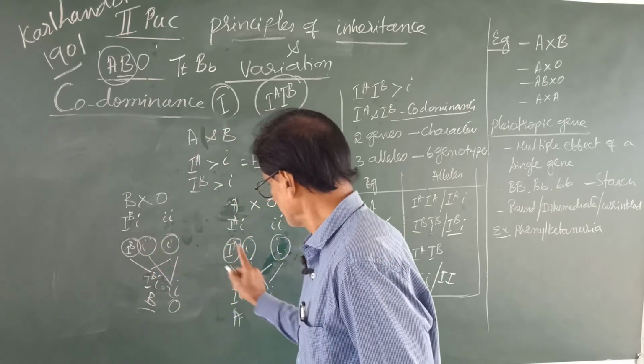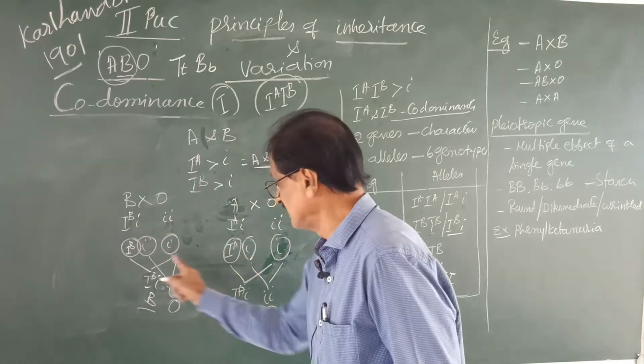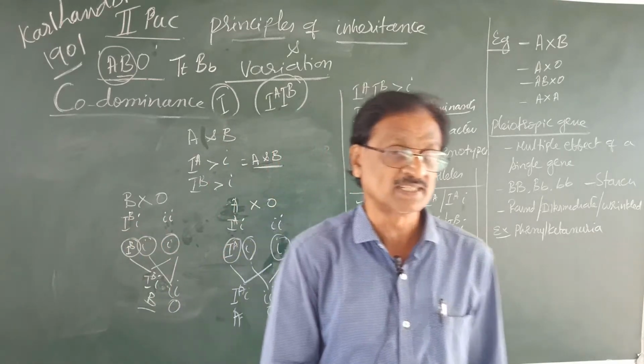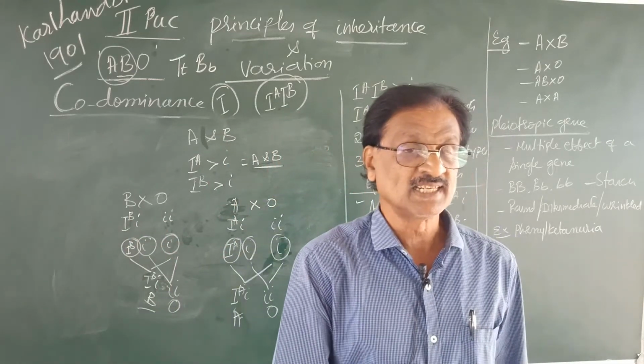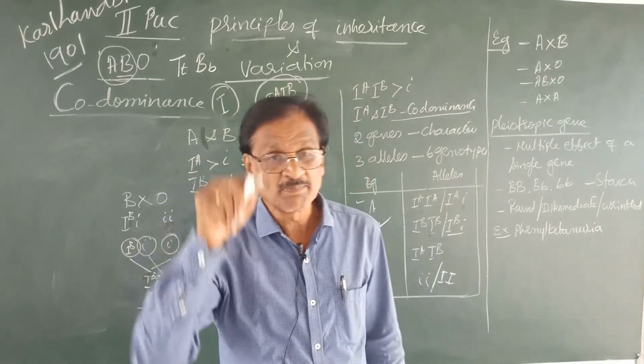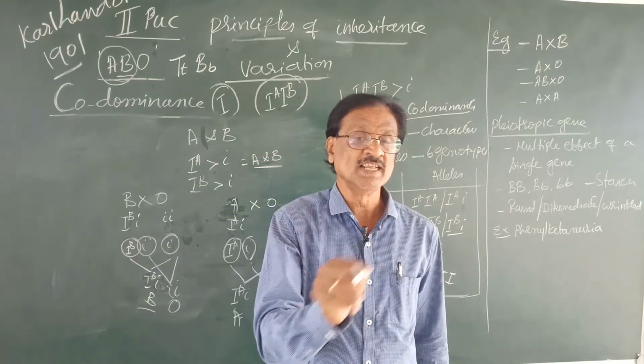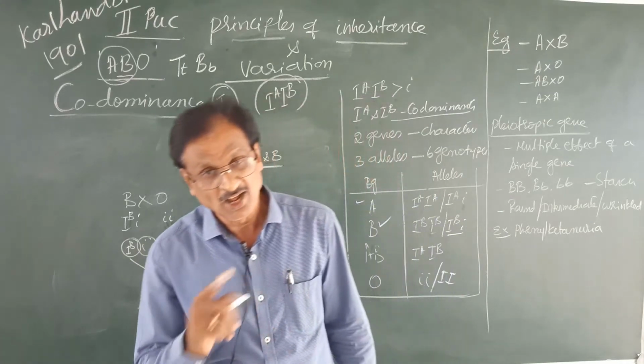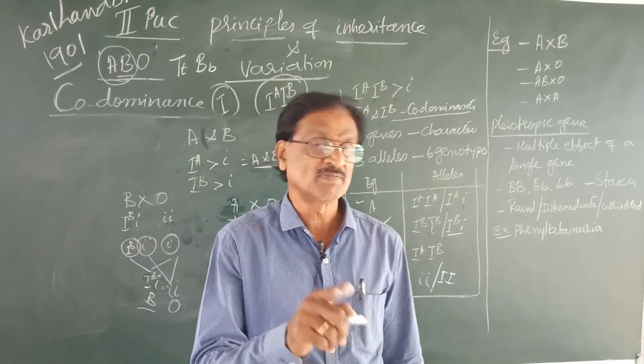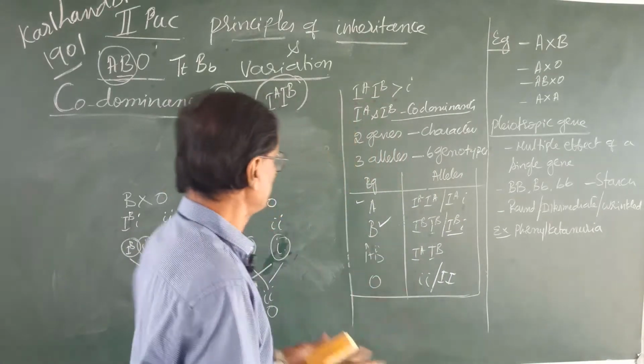Here, in these two schematic representations, you can see the typical Mendelian principle of inheritance. Then how is it deviated from the Mendelian principle of inheritance?